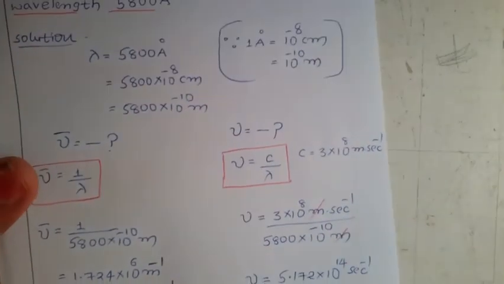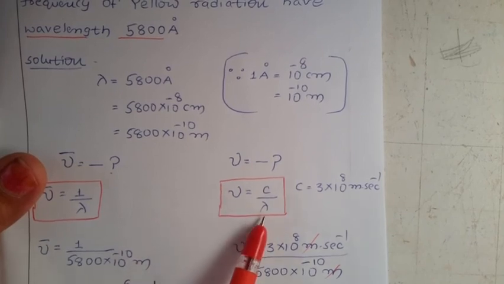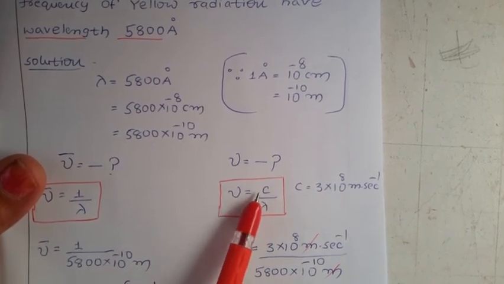Next, they are asking about the frequency. The relation between frequency and lambda is mu equals C by lambda.